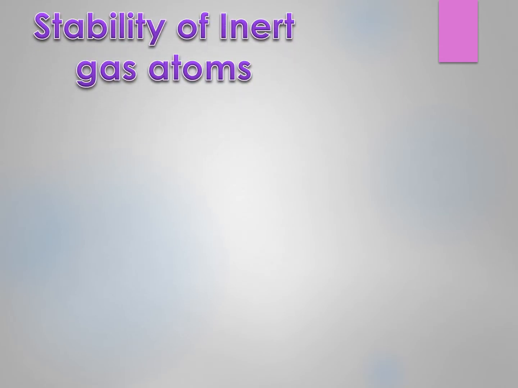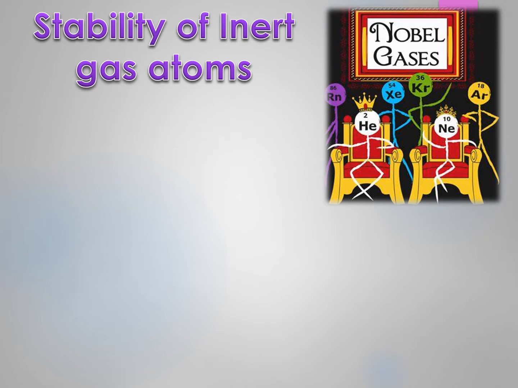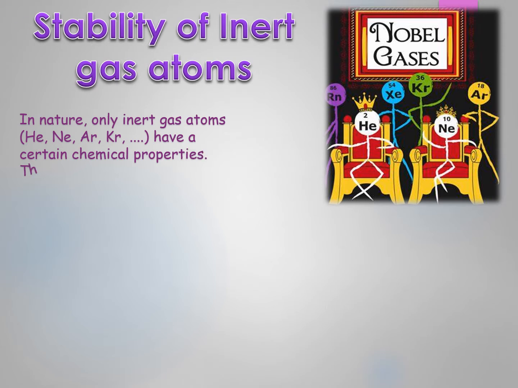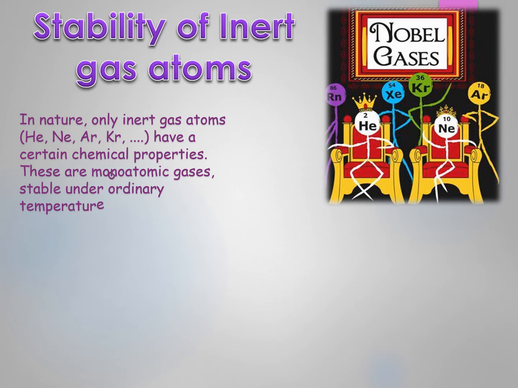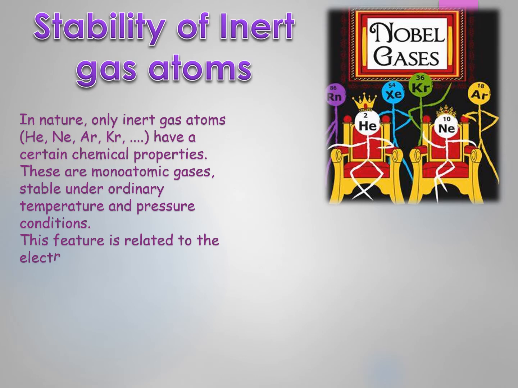In this session we are going to discuss valence stability of inert gas atoms, or we can say noble gases. In nature, only inert gas atoms such as helium, neon, argon have certain chemical properties. These are monoatomic gases stable under ordinary temperature and pressure conditions. This feature is related to the electronic configuration of the outer layer of noble gas atoms.